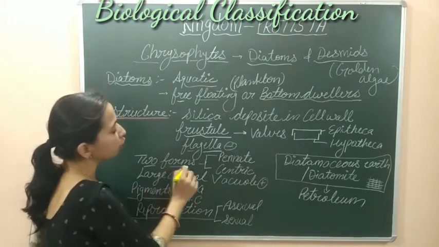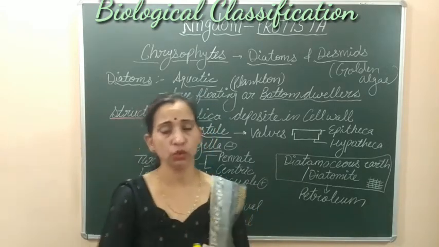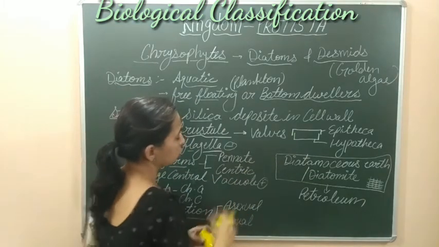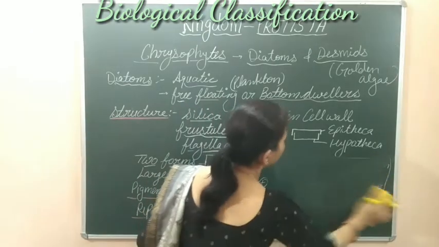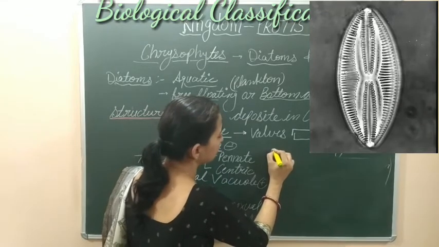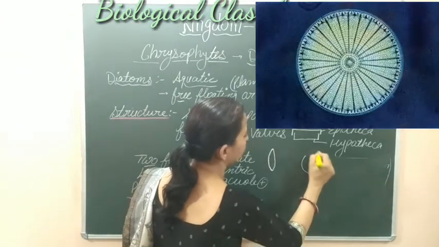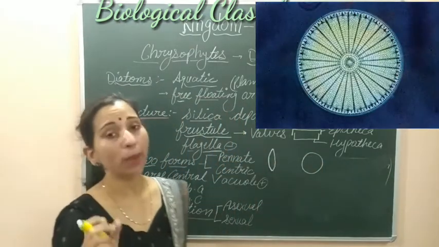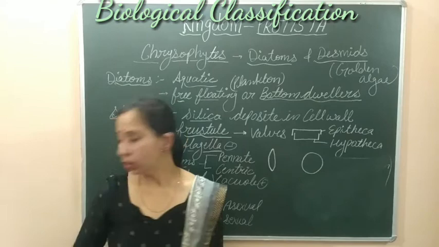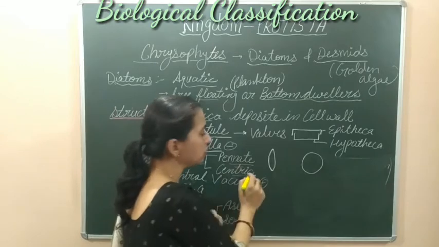Next thing, two forms of these organisms are found. Here we see two varieties or two forms of organisms. One form is known as pinnate and another form is known as centric. Pinnate has a structure of this type. This is the pinnate structure and the centric is like this type. The pinnate organisms show bilateral symmetry, whereas centric organisms show radial symmetry. So on the basis of the symmetry, we can say that two forms of organisms are found, pinnate and centric.